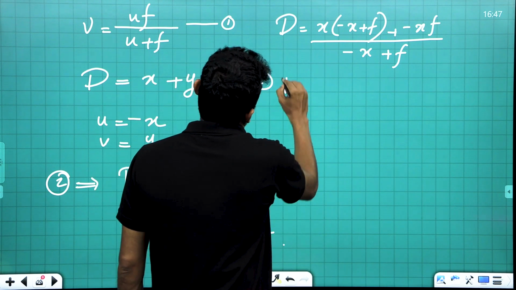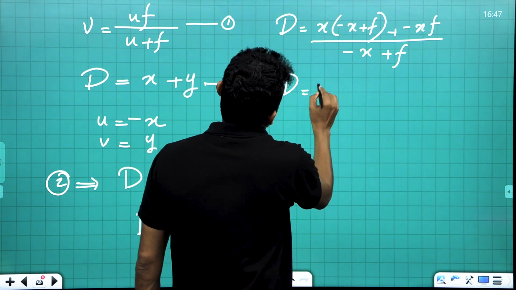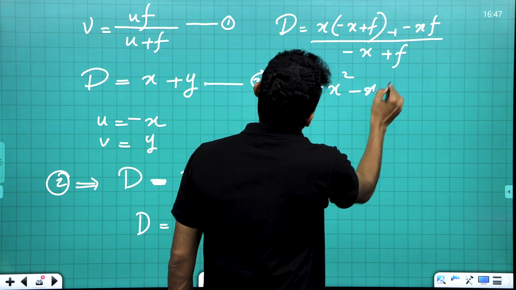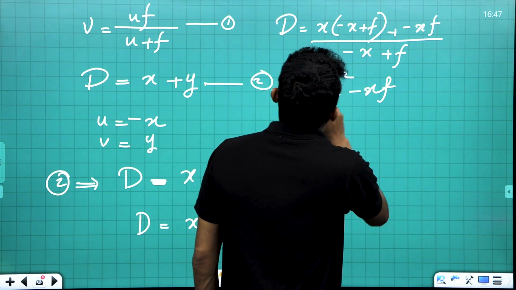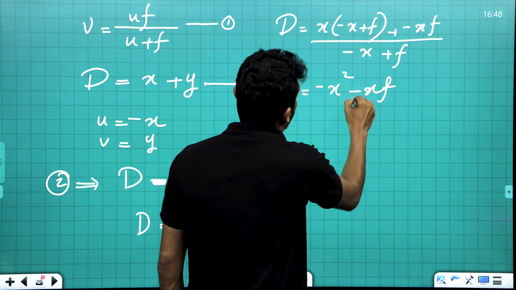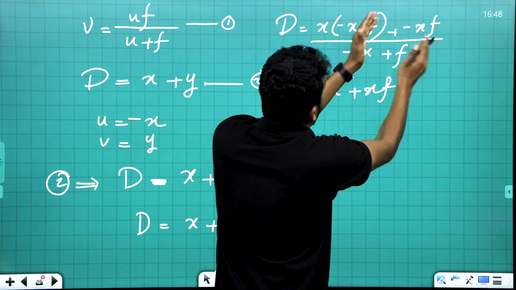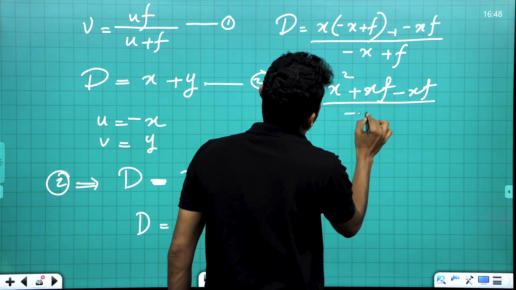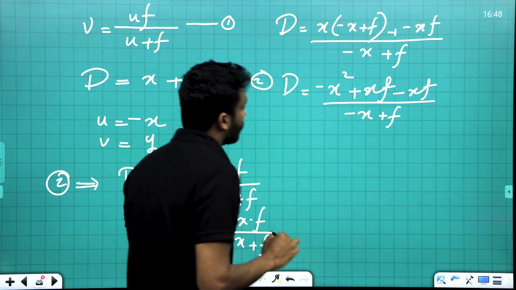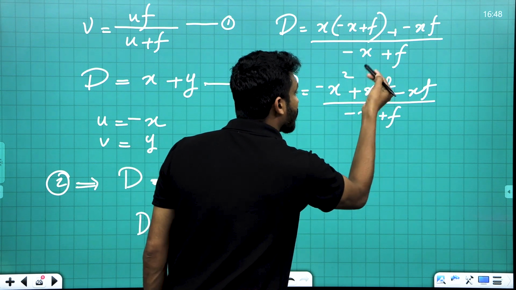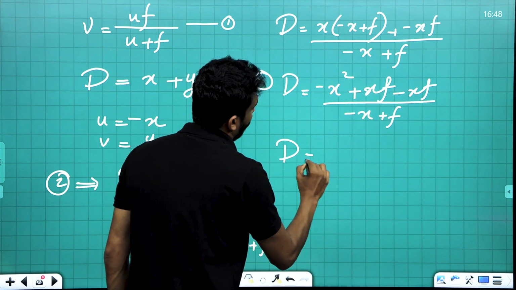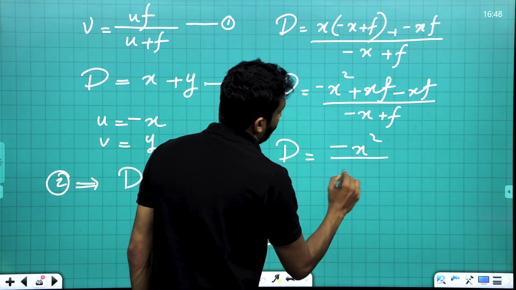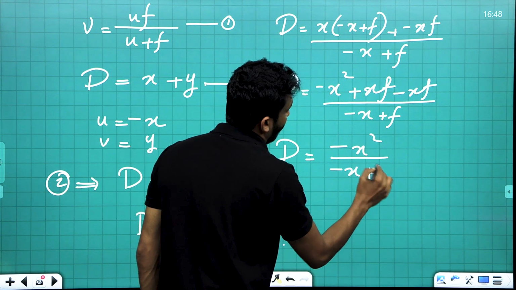Then d is equal to minus x square minus xf plus xf, divided by minus x plus f. The positive xf and negative xf cancel. So d is equal to minus x square divided by minus x plus f.